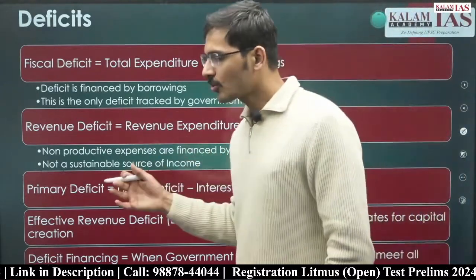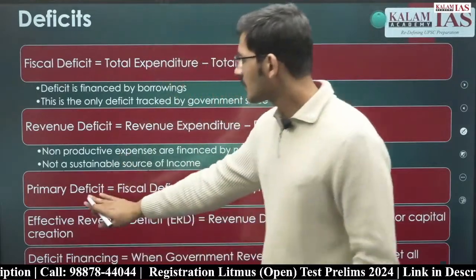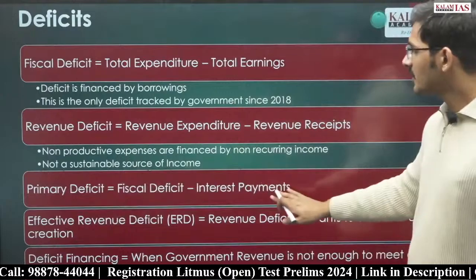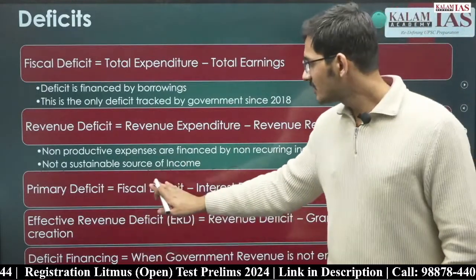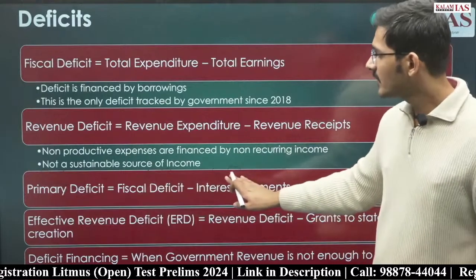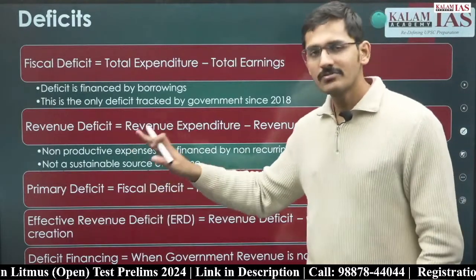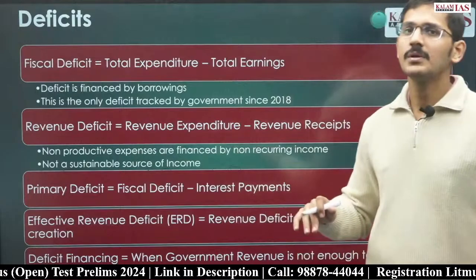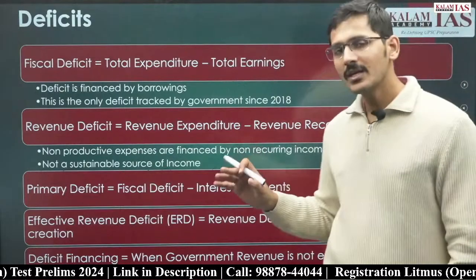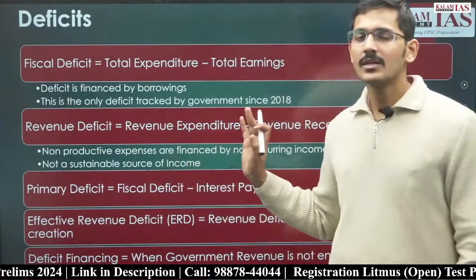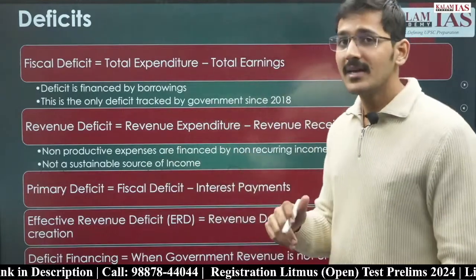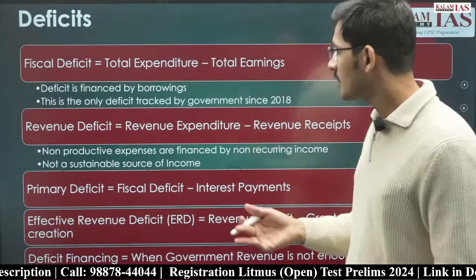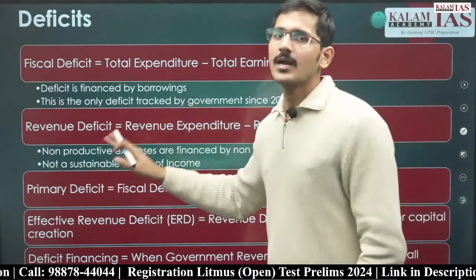There is one more concept, which is primary surplus. Primary surplus is simply when interest payment is more than fiscal deficit. If the government of India has interest payment of 80 rupees और fiscal deficit सिर्फ 70 rupees ही है, what does it mean? That the government of India ने अपनी इनकम में से 10 रुपए का इंटरेस्ट पेमेंट तो कर दिया, बाकी 70 रुपए के इंटरेस्ट पेमेंट के लिए उन्होंने बाहर से लोन लिया. That represents primary surplus. So primary deficit and primary surplus.